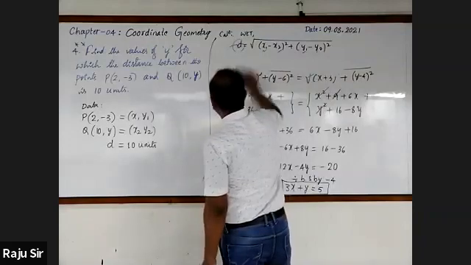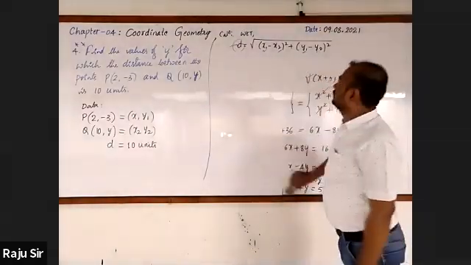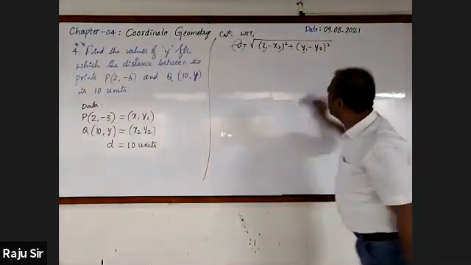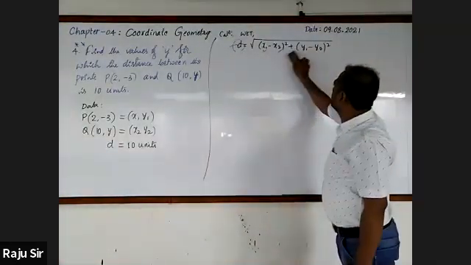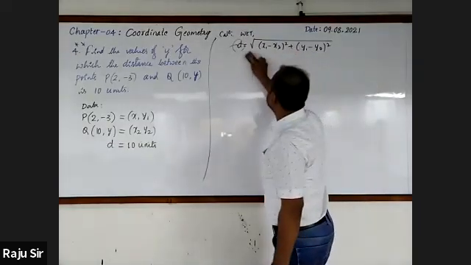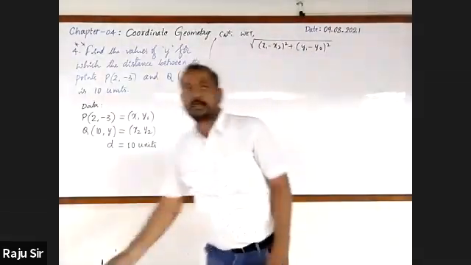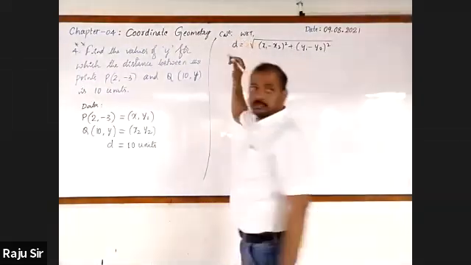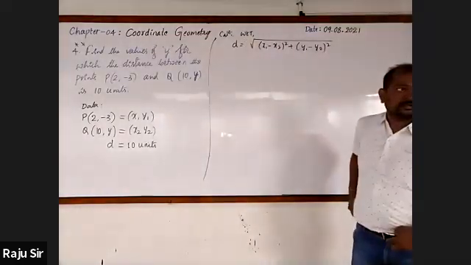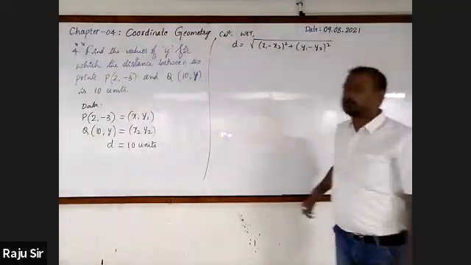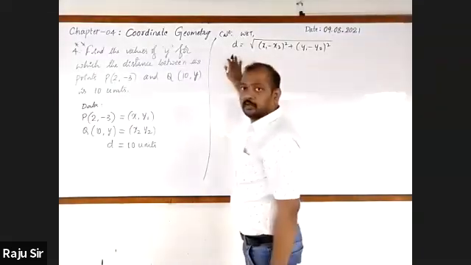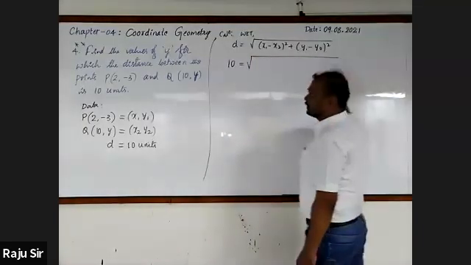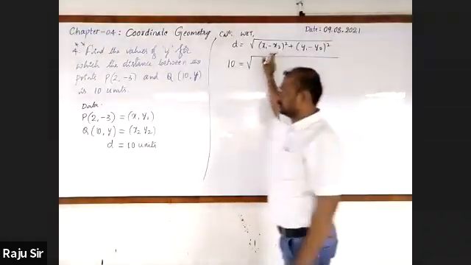We know that the distance formula, D is equal to square root of x1 minus x2 whole square plus y1 minus y2 whole square. Are you writing? Go for substituting. Where D, that is distance, is 10 units, square root of x1 minus x2.